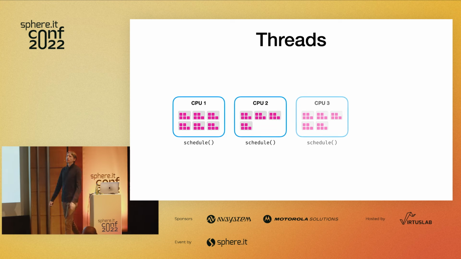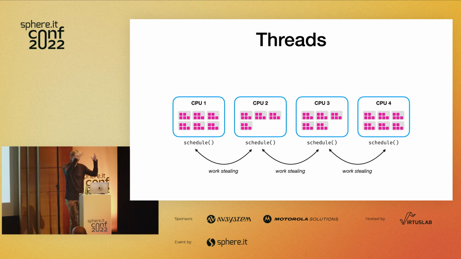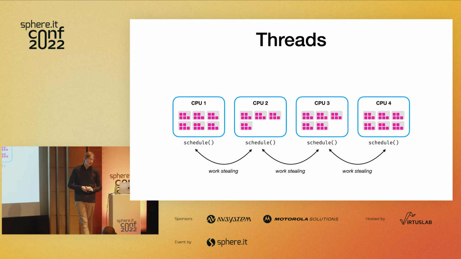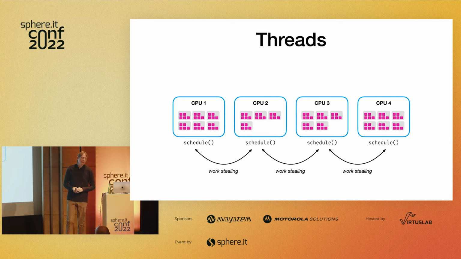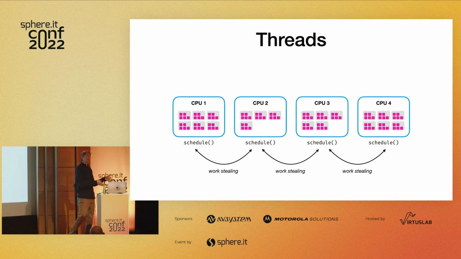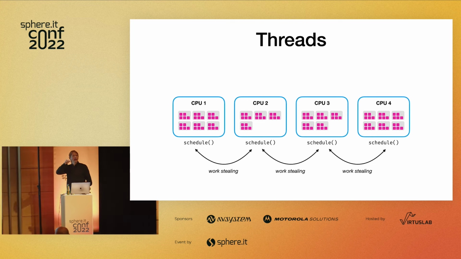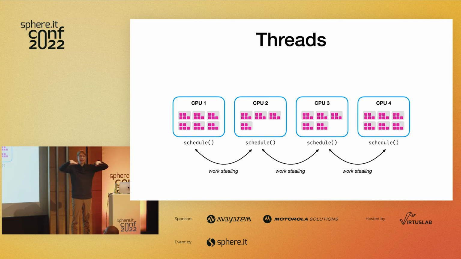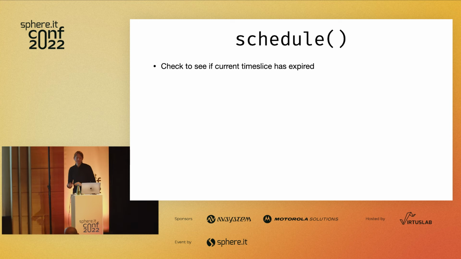So every single core, in turn, has multiple threads associated with it. Each one basically has its own independent task queue, right, thread queue, that represents the next threads that need to be scheduled. And it has its own schedule function that runs local to that core. Whenever a core is idle, it will work steal from the other ones. Okay, so this is basically how work leveling works inside of a CPU, or inside of a kernel.